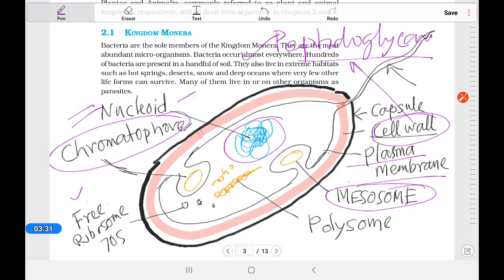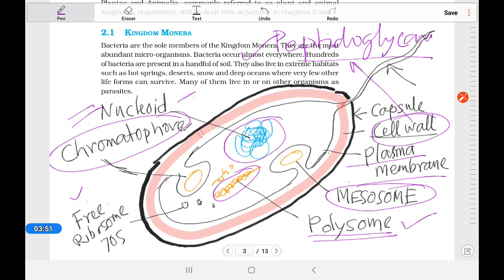Sometimes ribosomes are in the form of clusters, which is called a polysome. So polysome is nothing but the cluster form of ribosomes. When ribosomes are joined together one after another, that is called a polysome. So this is the structure.